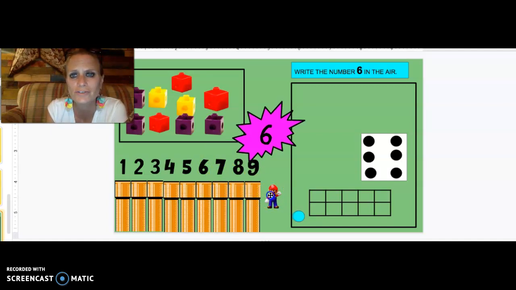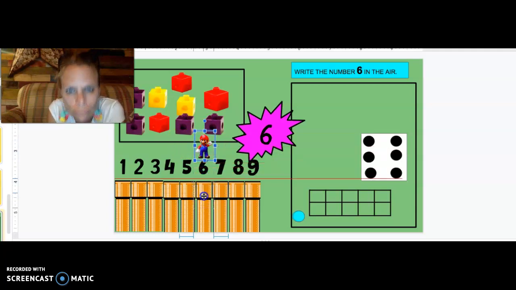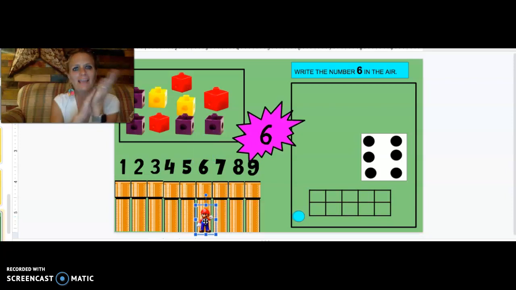Are you ready? All right, let's start with 1, 2, 3, 4, 5, 6. Did we get it? Does that number match that number? It does. Mario can go down. Yay! He made it through the tunnel.